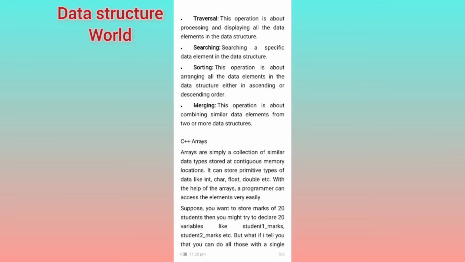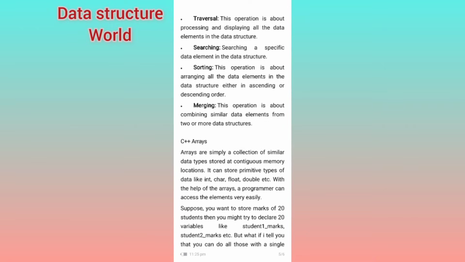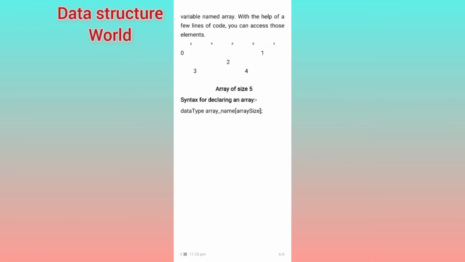But if I tell you that you can do all of that with a single variable named array, then with the help of a few lines of code you can access those elements. Here we have an array of size 5, with indexes 0, 1, 2, 3, 4, and they are all randomly accessible. The syntax for declaring an array is the data type, the array name, and the size of the array.